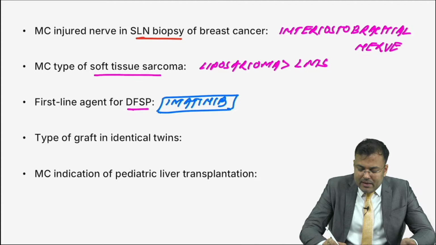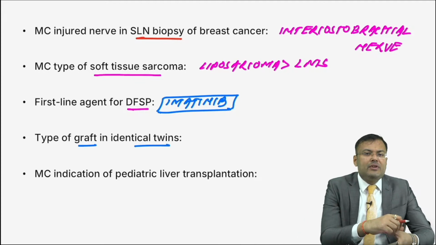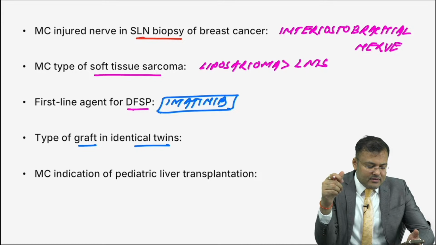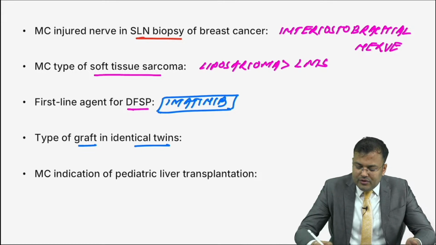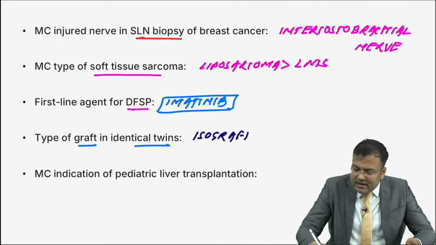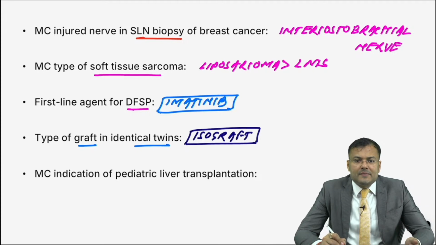Next, what is the type of graft in identical twins? If you take a graft from identical twins, what's the name of this graft, guys? It is isograft. So if you take it from identical twins, the name is isograft. The type of graft in identical twins is isograft.